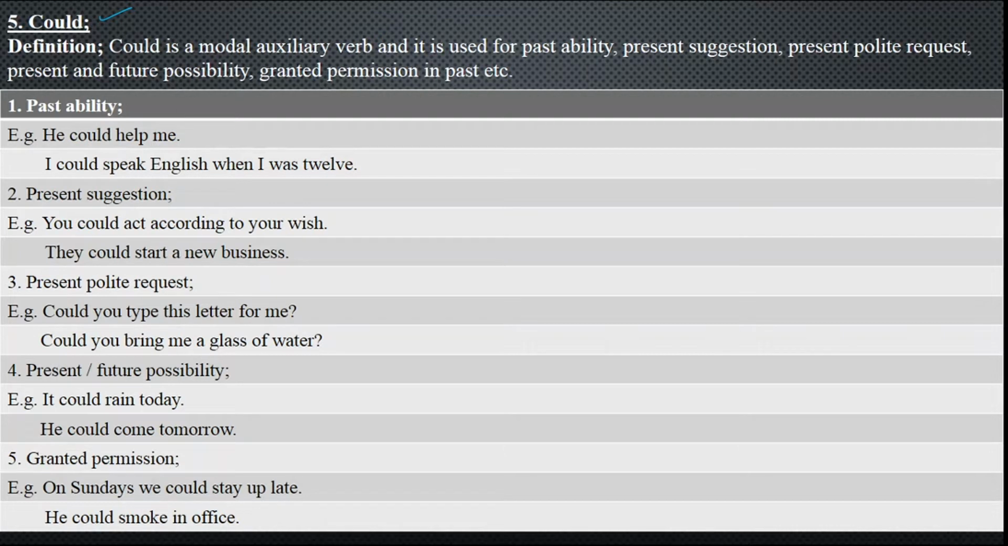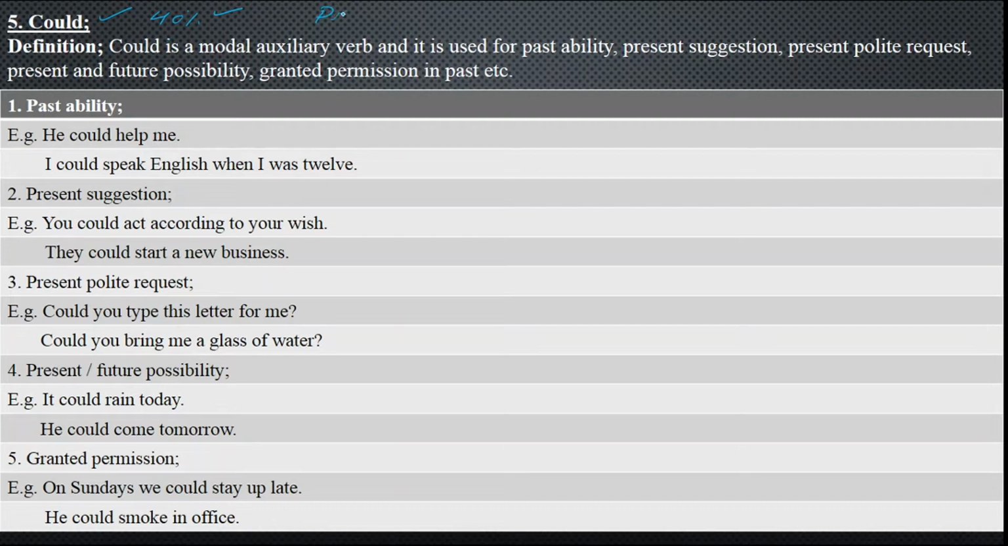As you know, in the secondary level, we have already discussed the percentage and the possibility. And I told you that the possibility and the percentage of the modal auxiliary verb could is 40%. So for today, we are going to discuss it in the primary level.